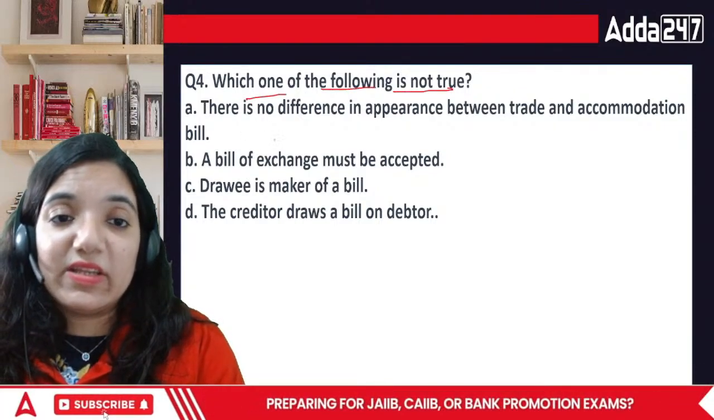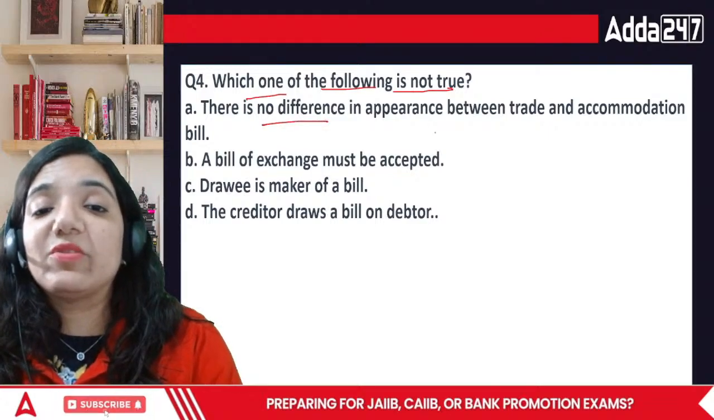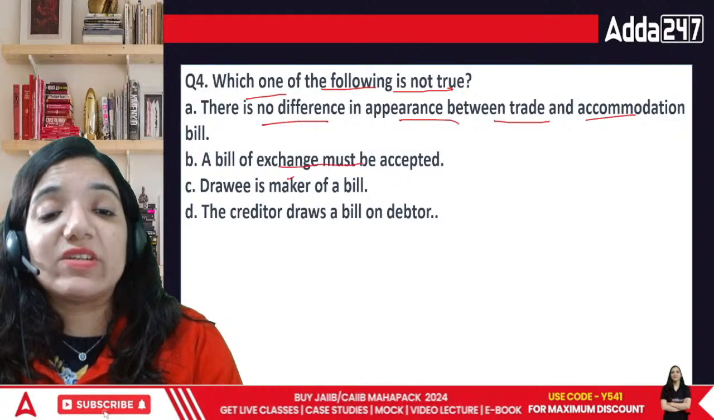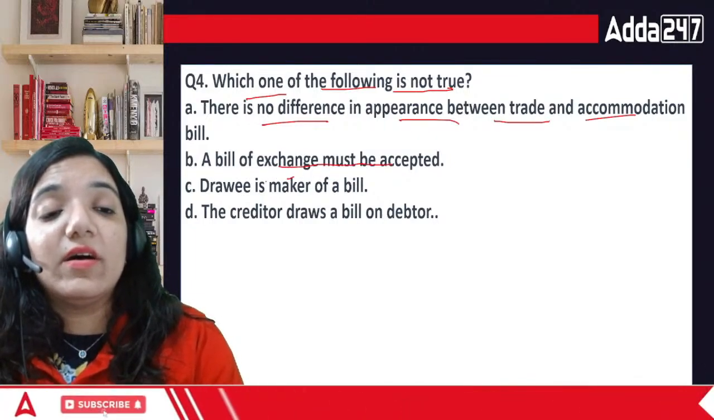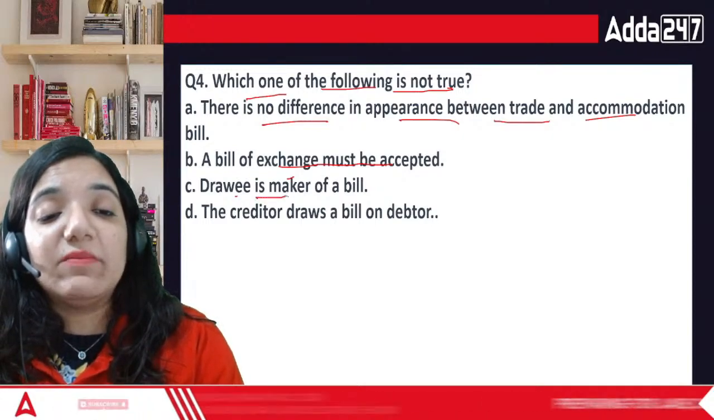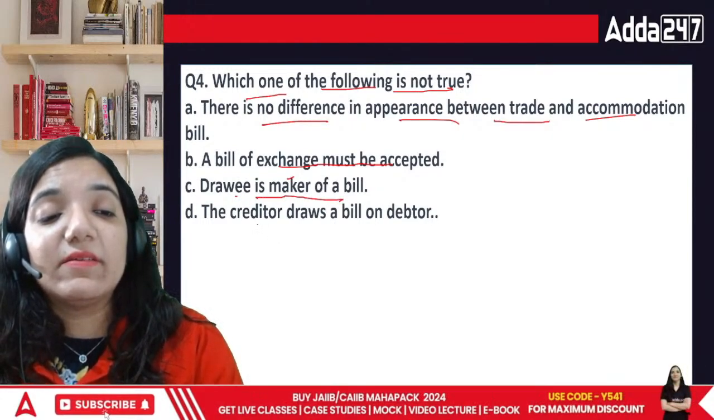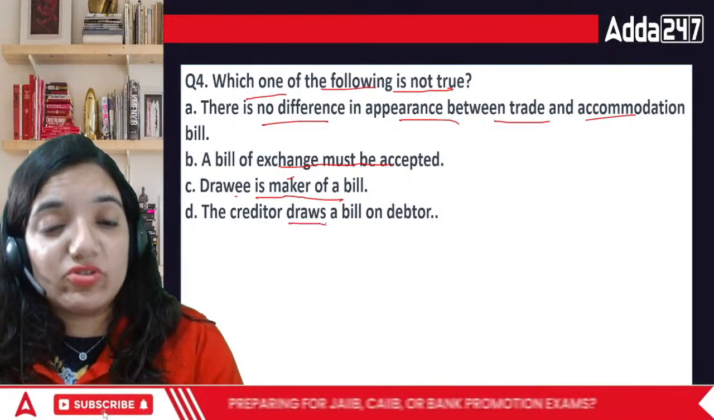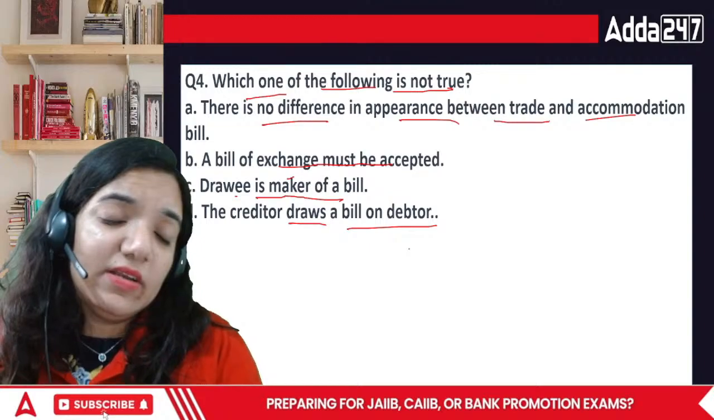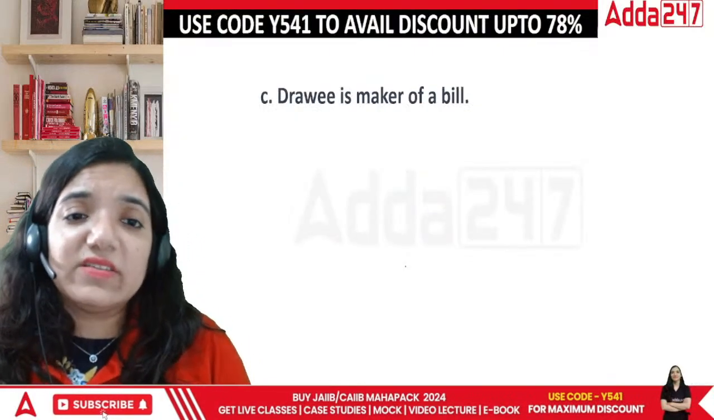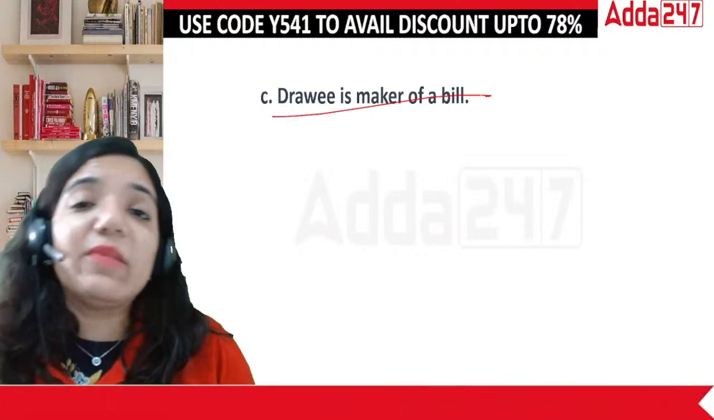There is no difference in appearance between a trade bill and an accommodation bill. The bills of exchange must be accepted, and the creditor draws a bill on the debtor. This is also correct. When we look at the entire statement, there's only one thing wrong: the drawee is not the maker of the bill.